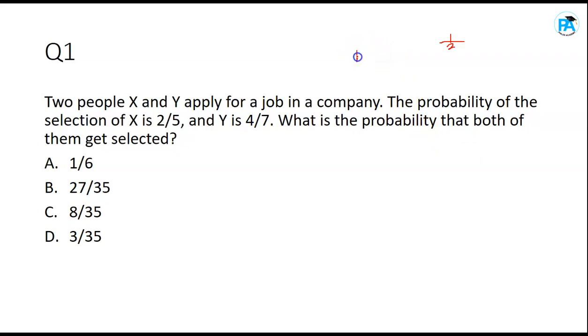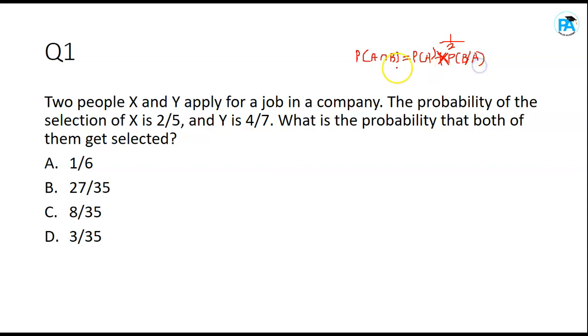For the multiplication rule, we have two formulas depending on how the question looks. Let's say probability of A and B, A intersection B, intersection is also and, should be equal to probability of A times probability of B given A, B given that A has already occurred.